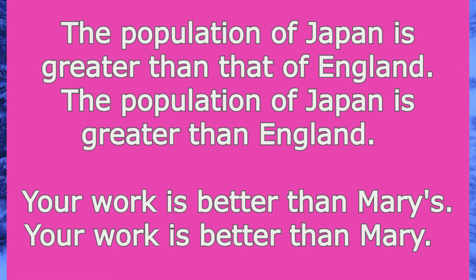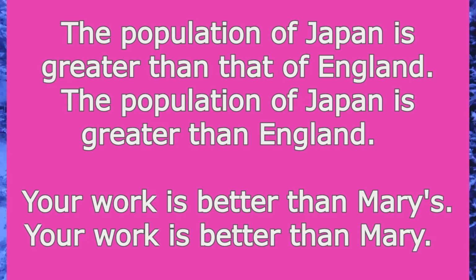So here we can't say greater than England. You can say Japan is greater than England or England is greater than Japan. That will be correct, but this will be wrong if you say the population of Japan is greater than England. It means we are comparing the population of Japan with the size of England, with the country.